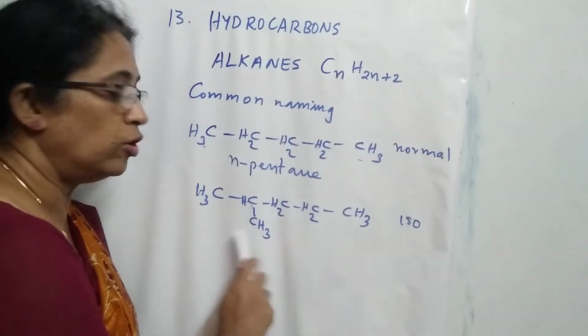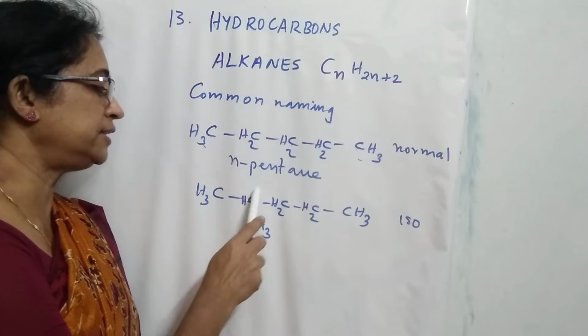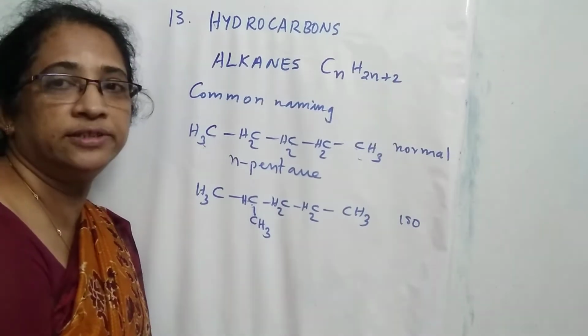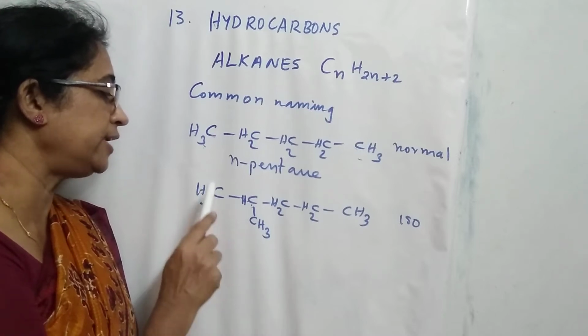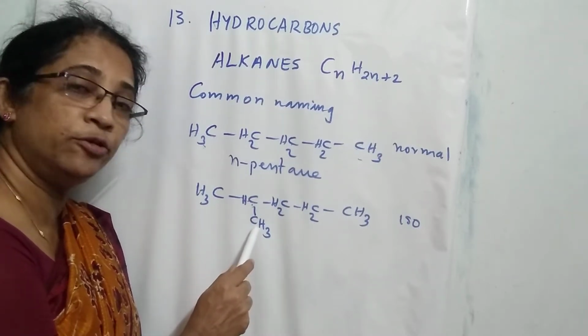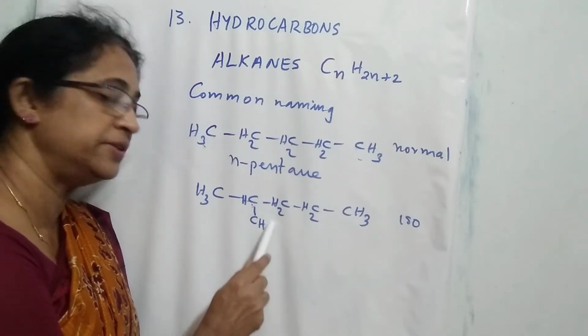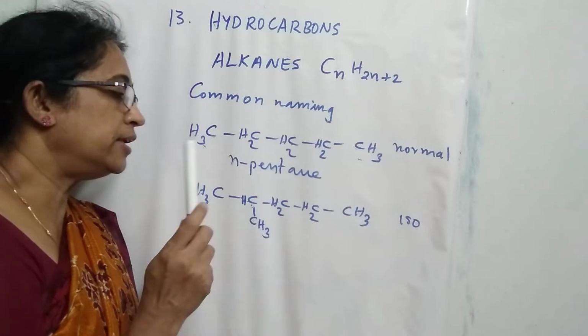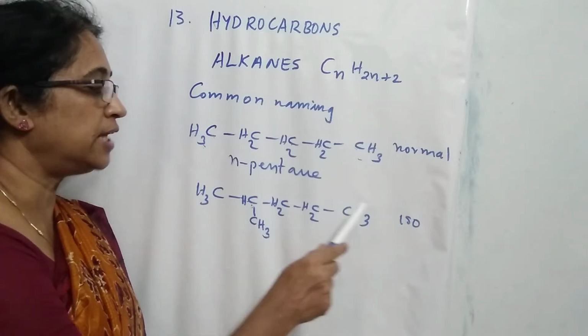The common name of the compound is iso because the second carbon has a CH3 group. If the second carbon is attached with the CH3 group, then this system is called iso.